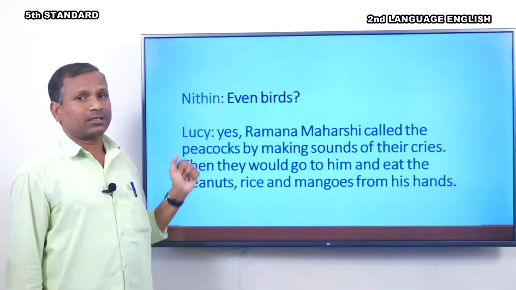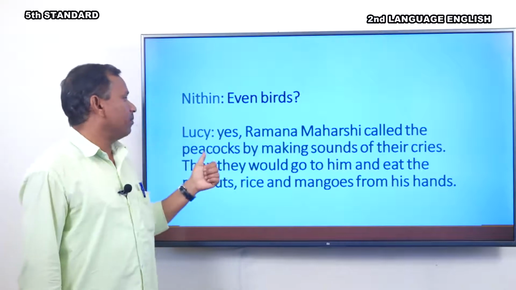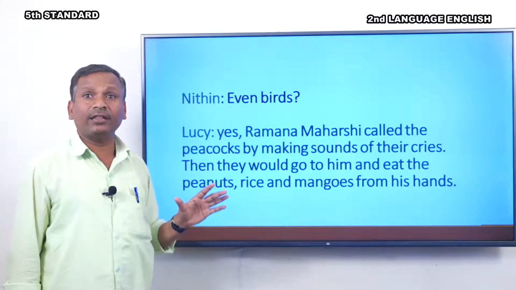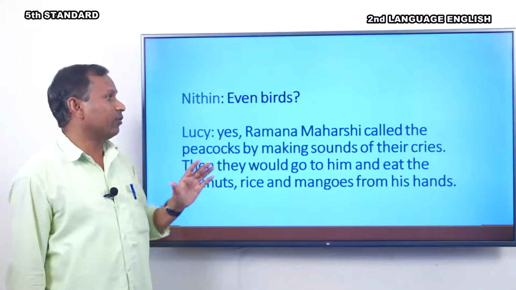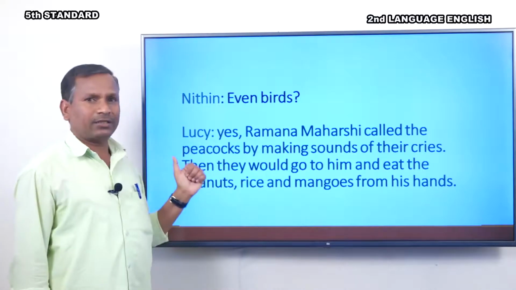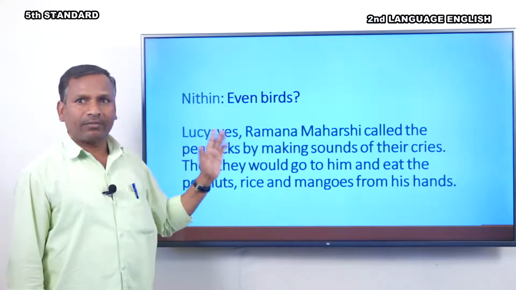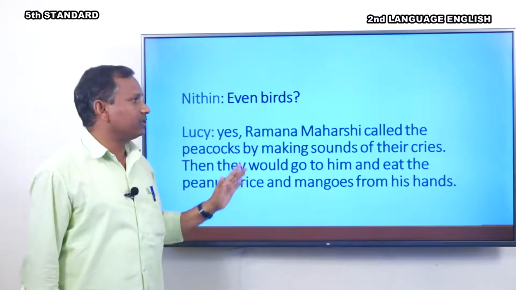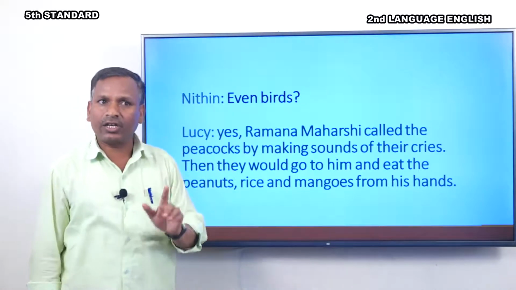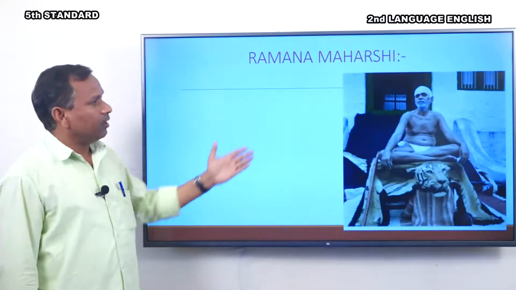Yes, even birds. Lucy, yes. Ramana Maharshi called the peacocks by making the sound of their cries. Then they would go to him and eat the peanuts, rice and mangoes from his hands. That's why all the animals and birds in the ashram were attracted to him. Okay, did you understand, children? Yes, this is about Ramana Maharshi.